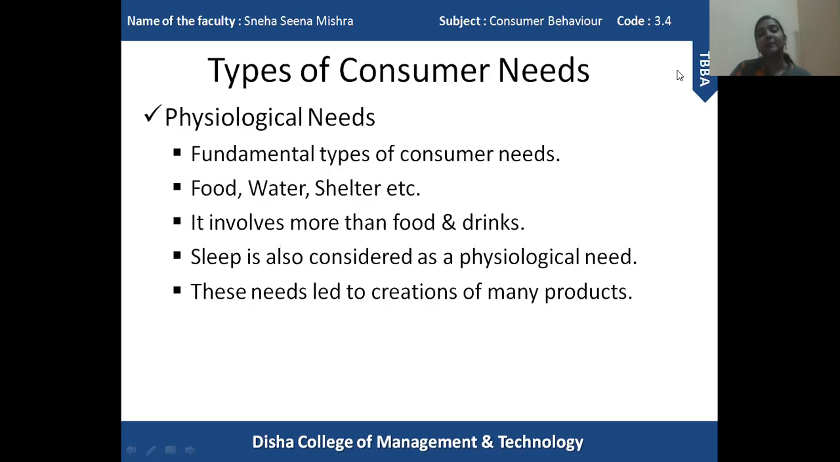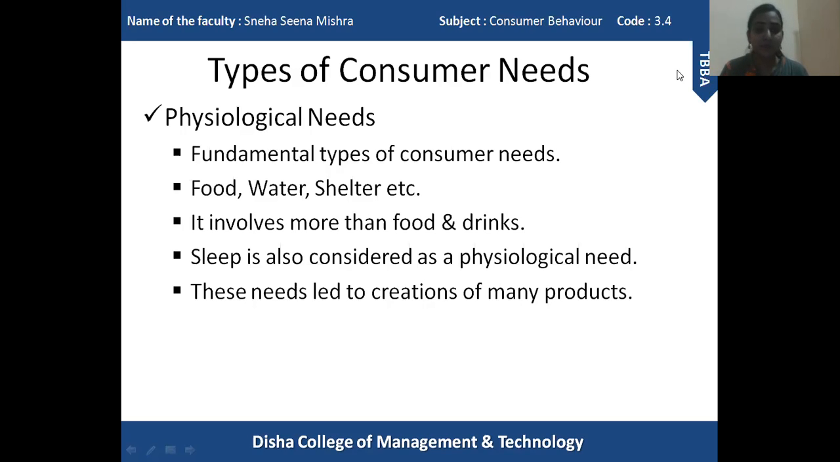Many companies have started producing products which will give better sleep to human beings, better sleep to the consumers, like different types of beds, mattresses. These are the things that are going to help a person to sleep in a better way. So, like I said, based on our physiological needs, many companies keep on trying to produce a variety of products, a variety of services which will help us to fulfill our physiological needs.